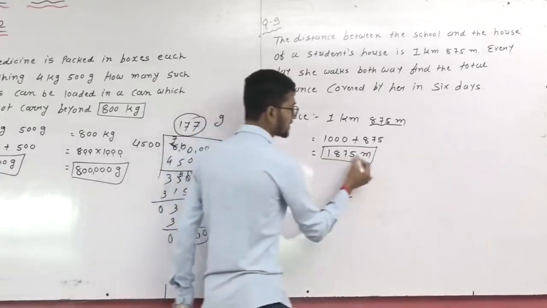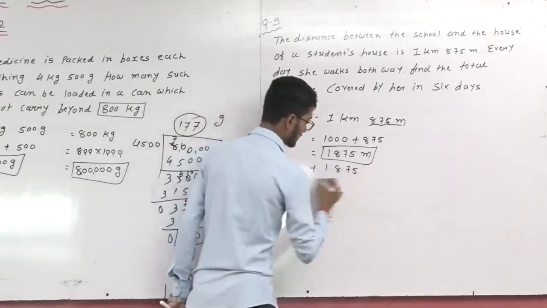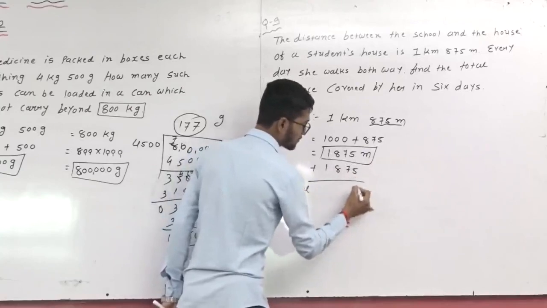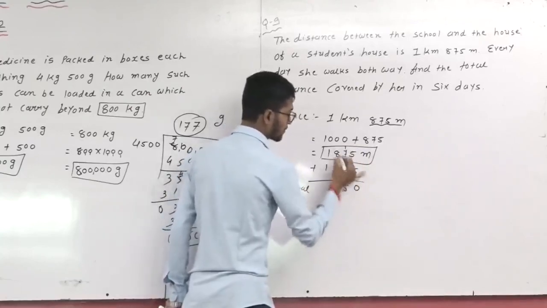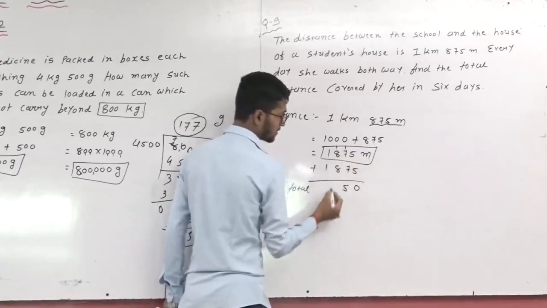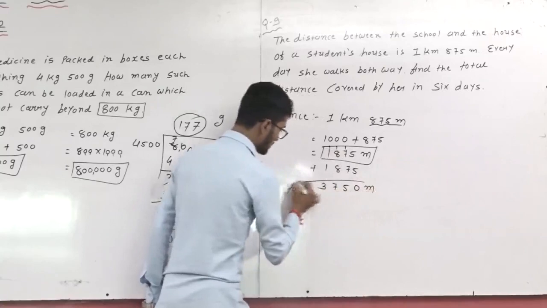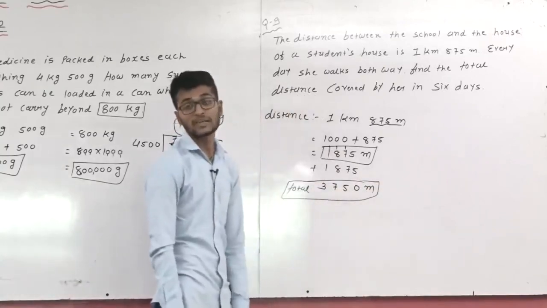So total, 1875 plus 1875. So total distance: 5 plus 5 is 10, 0 and 1 carried; 7 and 7 is 14 and 1 is 15; 8 and 8 is 16 and 1 is 17; then 3. So the total distance is 3750 meter.